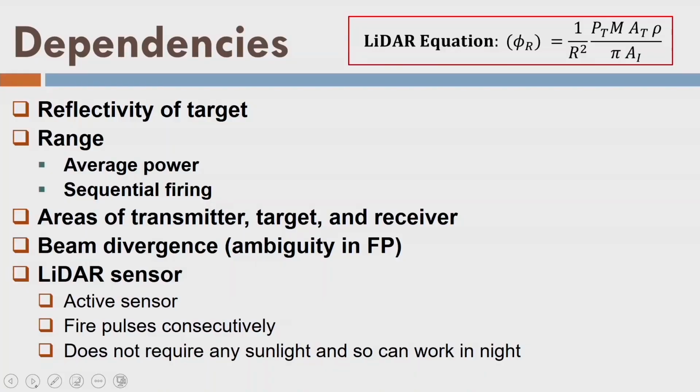So let us talk about the dependencies. That means the factors which affect the response or the return pulse. This is the LiDAR equation. The reflectivity of the target is the most influencing factor. I will give you certain examples of those.